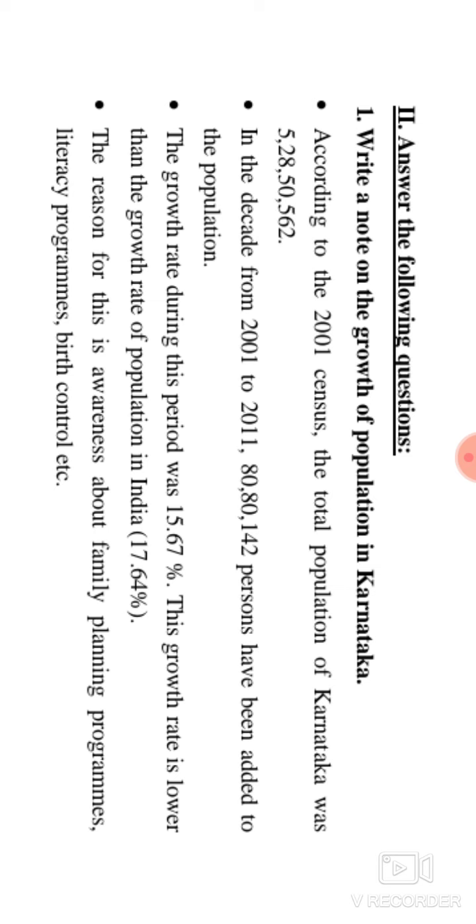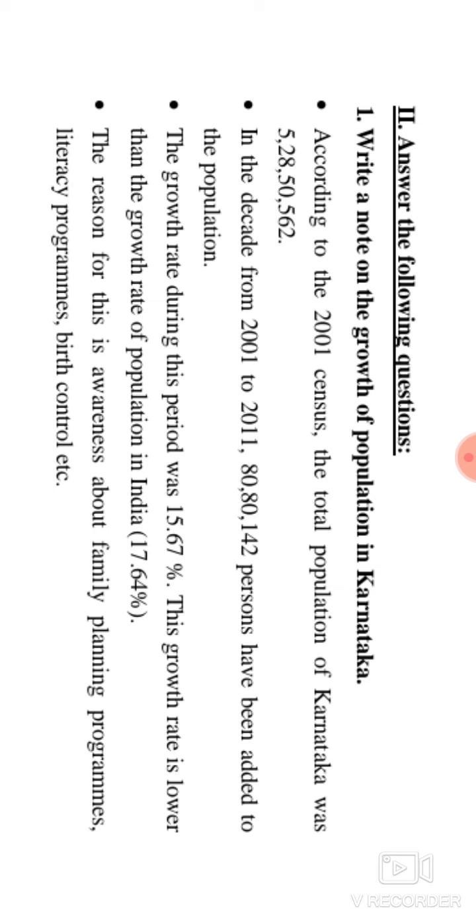The growth rate during this period was 15.67%, which is lower than the growth rate of 17.64% in the previous period. It has slowed down now. What were the reasons for this awareness?